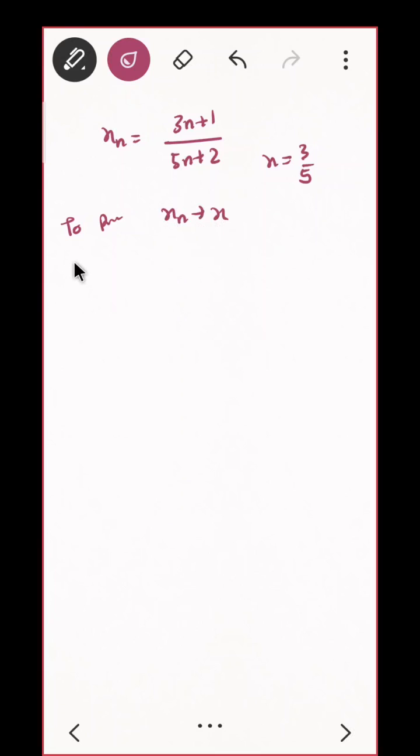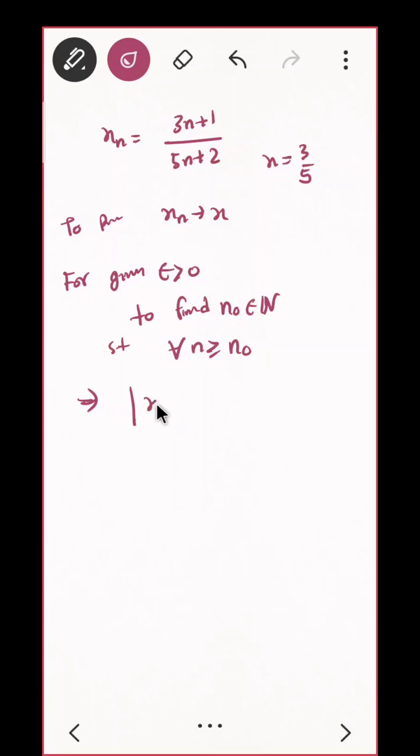So what will you write, what is the definition? For given epsilon positive, what else? To find, very nice, to find n naught belonging to natural numbers, such that, what is the condition they should satisfy? Mod of xn minus x is less than epsilon. Correct? So this is what you want to prove. Let us leave some place here. What should you start with? You should write: consider.